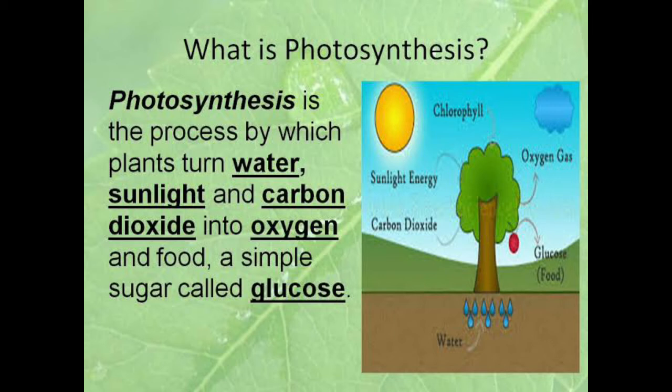This oxygen is very helpful for us to purify the blood or to carry the blood in our body. So the plants are our friends. By doing the process of photosynthesis, they are helping the nature and the living things around it. All the living things depend upon the oxygen and also the main source of food which we are getting from the plants. So photosynthesis is a very important chemical reaction that takes place in the plants.